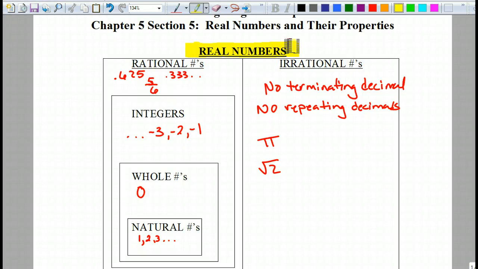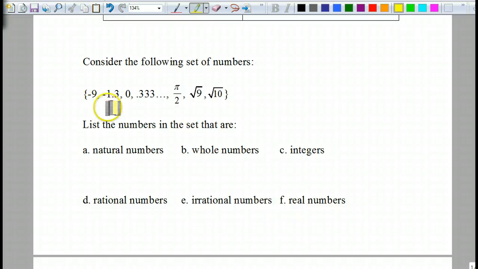Can you give me an example of a number that is not a real number? Actually, I would say that's a good guess. Infinity was brought up, but I think that's actually a real number. Imaginary numbers. Okay? So, imaginary numbers are not part of the real number family. Okay, so let's take the number -9.